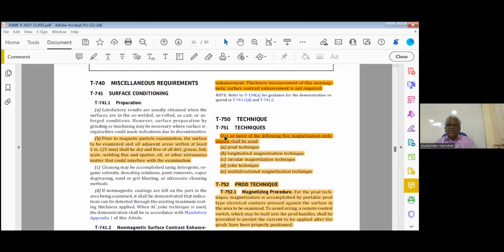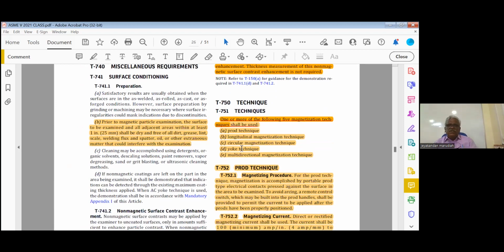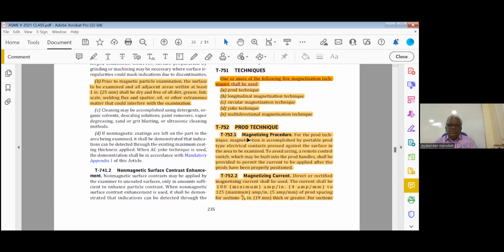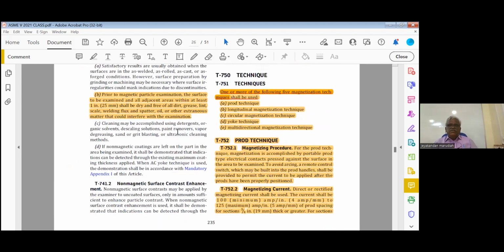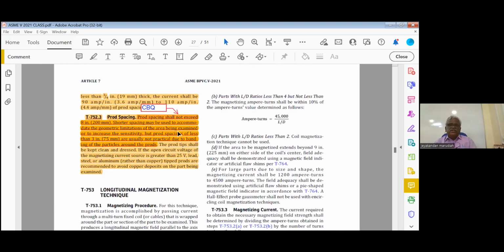Then we have 5 magnetization techniques. Highlight this one: one or more of the 5 magnetic techniques shall be used. Prod, all these things, but these are not important. The next page, prod spacing. This is a closed book question. Prod spacing shall not exceed 8 inches. Shorter spacing may be used to accommodate the geometric limitation of the area being examined or to increase sensitivity, but prod spacing of less than 3 inches is usually not practical due to banding.